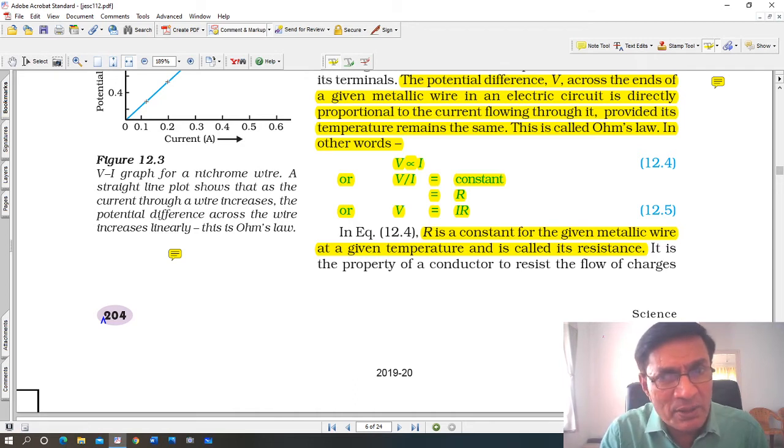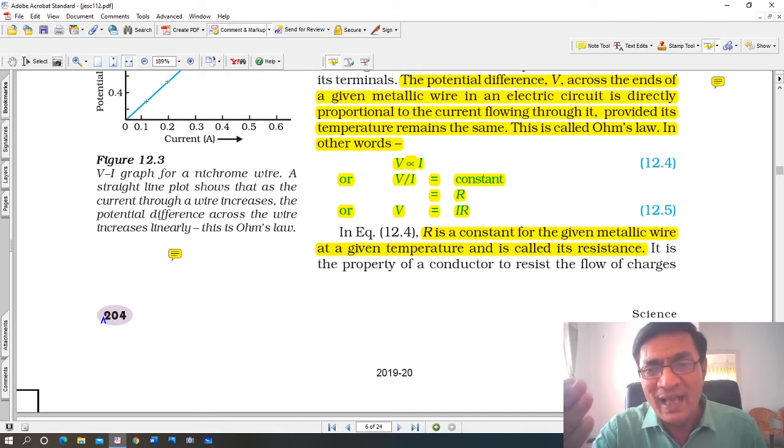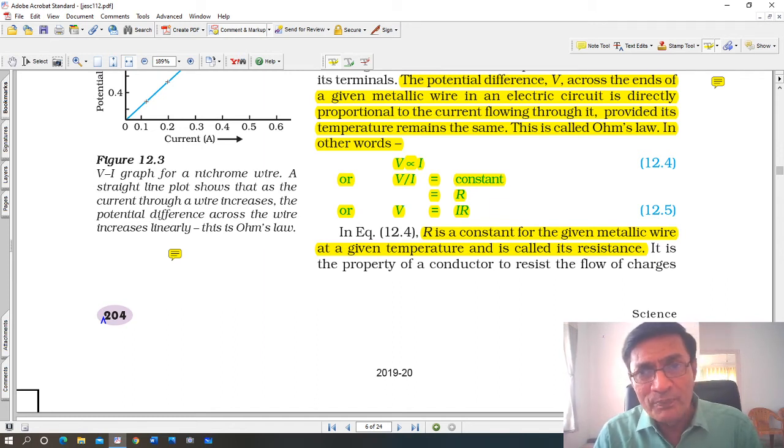Lower the resistivity, the better the conductor. For example, copper, aluminum, iron. Okay, these metals are good conductors of electricity, and the resistance is very low. The resistivity. Okay, the resistivity is a characteristic property of the material. Resistance is different and resistivity is different. Resistance का symbol R है और उसको ohms में measure किया जाता है.